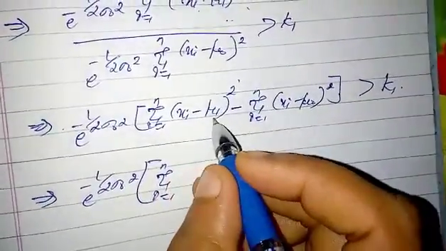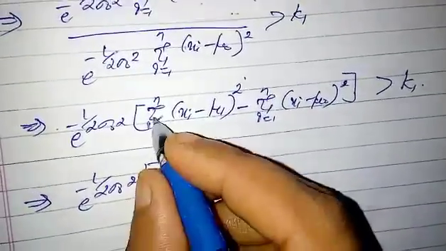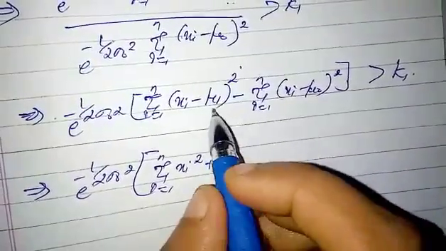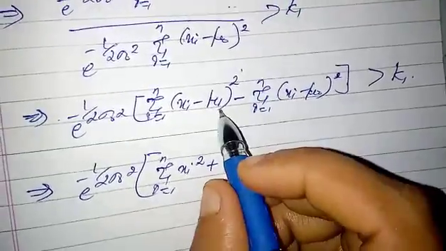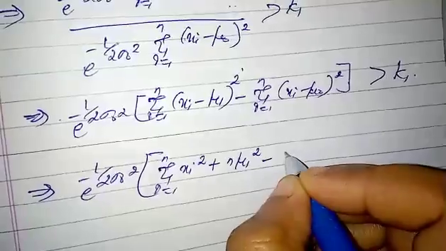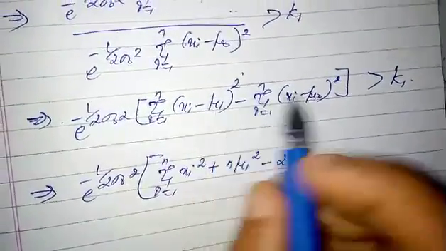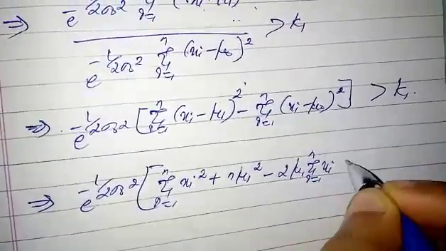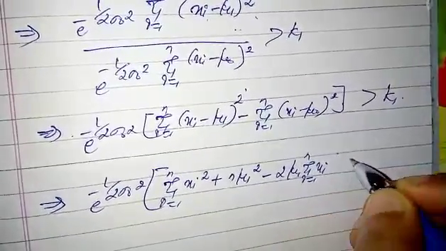In the case of (xi minus mu1) whole square, the summation gives summation xi square plus n mu1 square minus 2 mu1 summation i equals 1 to n of xi.